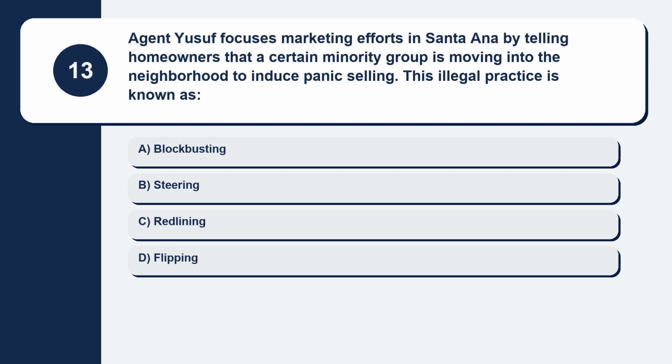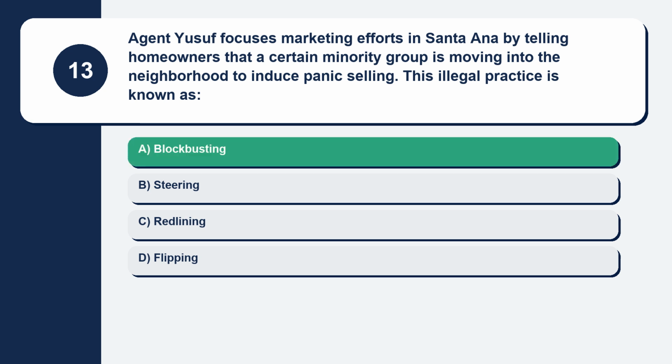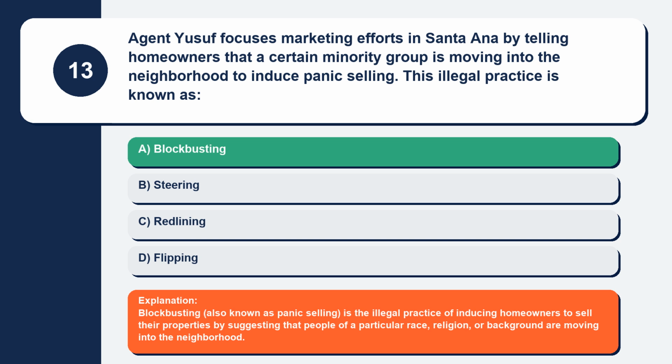Question 13. Agent Yusuf focuses marketing efforts in Santa Ana by telling homeowners that a certain minority group is moving into the neighborhood to induce panic selling. This illegal practice is known as. Here are your options. Option A, blockbusting. Option B, steering. Option C, redlining. Option D, flipping. The correct answer is option A, blockbusting. Explanation: blockbusting, also known as panic selling, is the illegal practice of inducing homeowners to sell their properties by suggesting that people of a particular race, religion, or background are moving into the neighborhood.